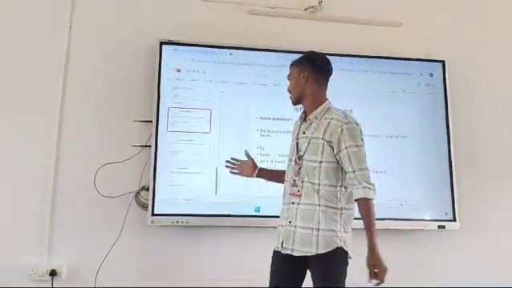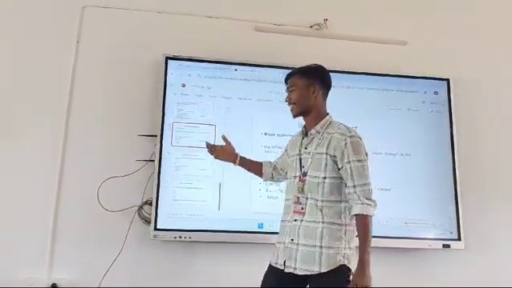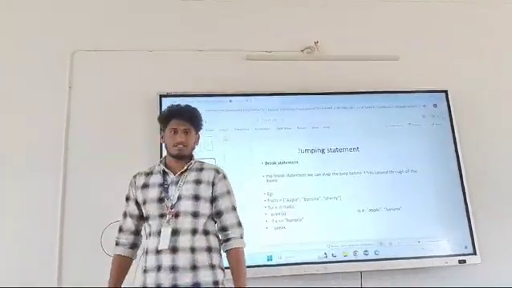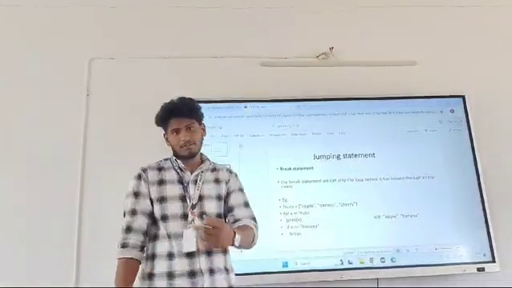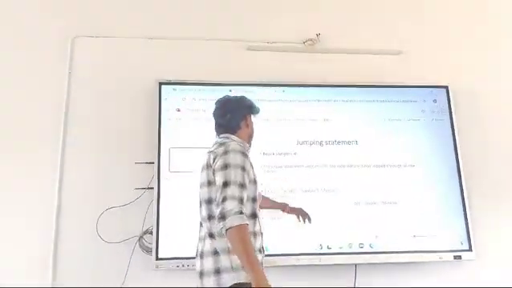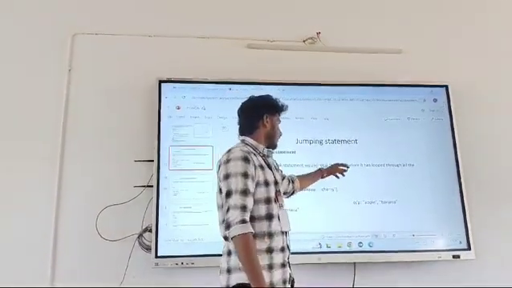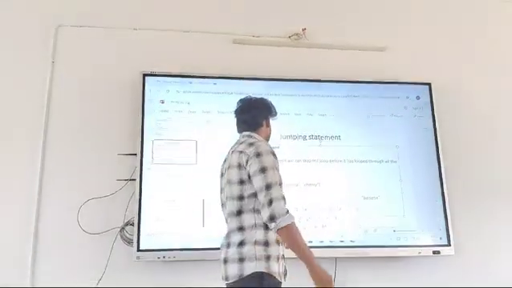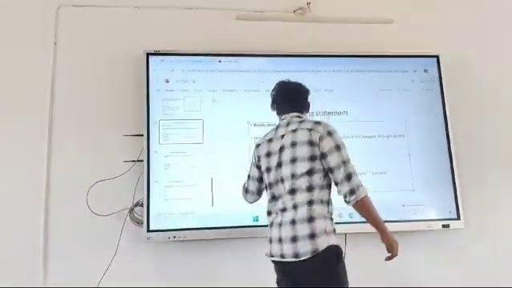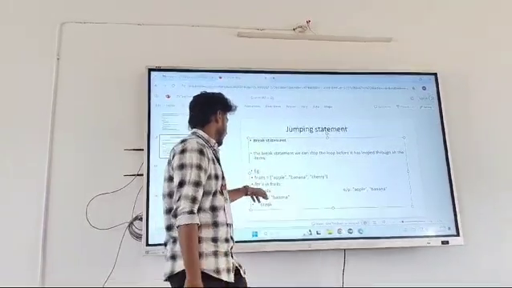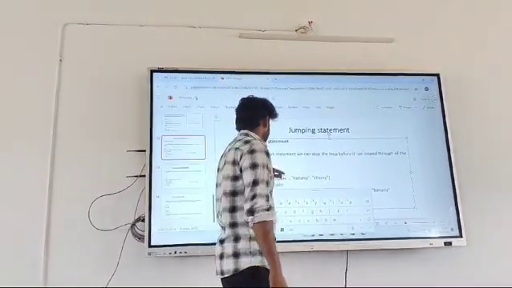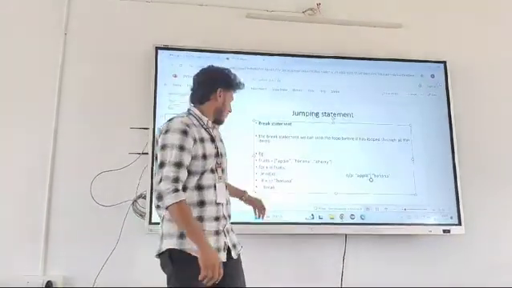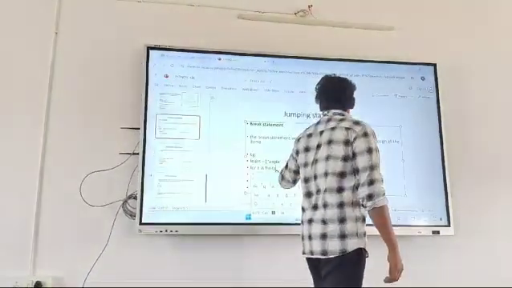We have discussed conditional statements. Now the transfer statements, which are three types: first the break statement, next the continue statement, then the pass statement. First we discuss the break statement. The break statement stops the loop. We loop through all the items. Example: fruits is equal to apple, banana, cherry. For x in fruits, print x. If x is equal to banana, break.